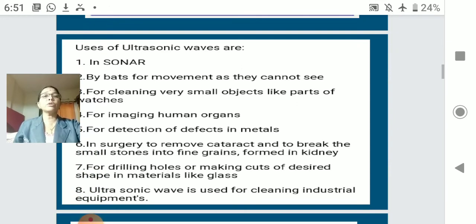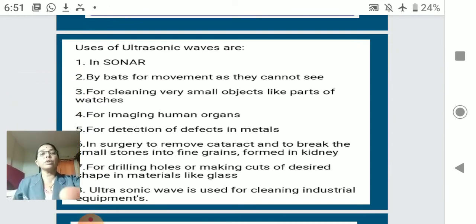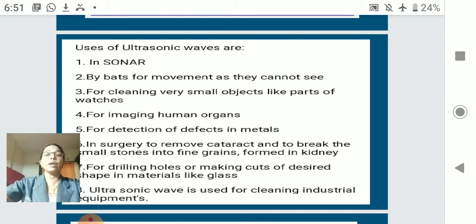These are the uses of ultrasonic sound. In the sonar system, sonar is sound navigation and ranging. Bats use it for their movement because they cannot see. It is used for cleaning small objects like watches. It is used for imaging, giving out images of the human organs. It is used for detection of defects in metals. It is used in the surgery of cataract.